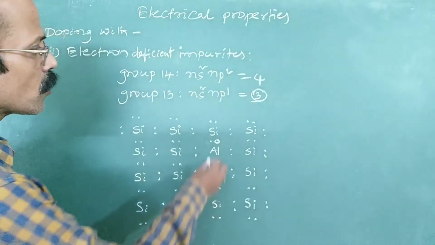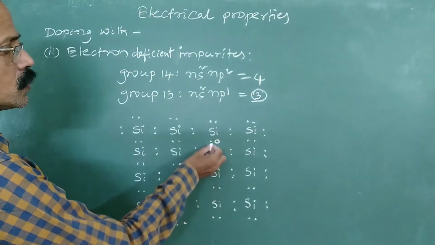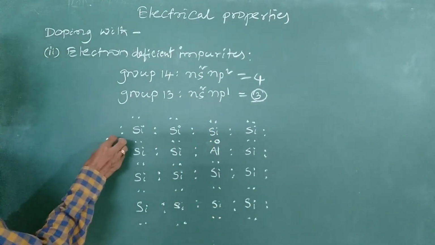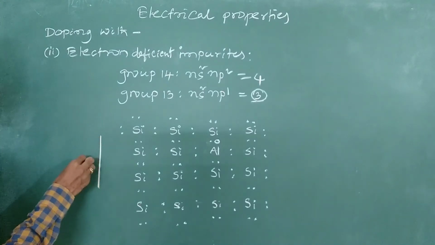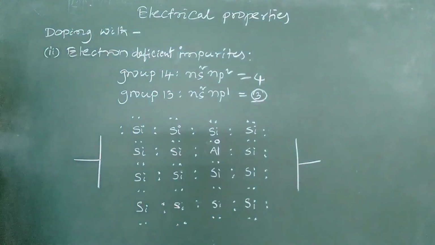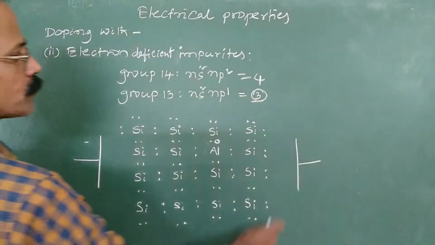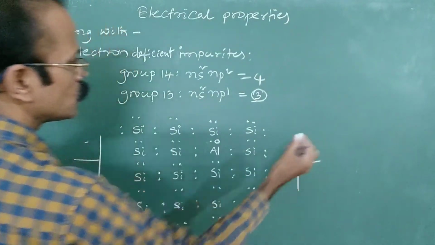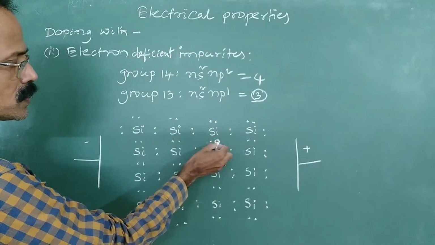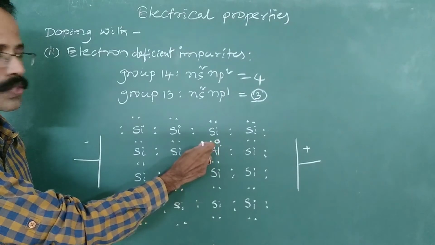Now this electron can be exchanged with the hole, right? Okay, so the electron can be exchanged with the hole when this semiconductor is subjected to an electric field. Suppose it is subjected to an electric field, what happens? Let us say this is negative, this is positive charge. So if the electron is exchanged with the hole, what happens? Electron moves in this direction, hole comes in this direction.